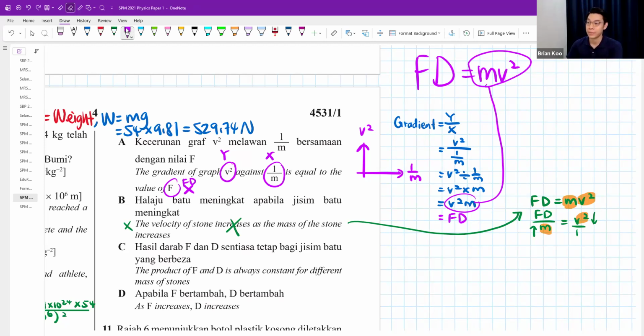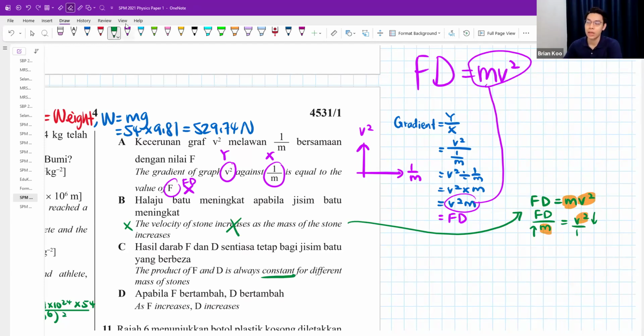Product of FD is always constant. Yes, it's always constant. So F multiplied by D, since these two are constant variables, every time you multiply F and D together, it will always be a fixed number. That's what it means, a constant value, even if you change the mass of your stone. Yeah, you can be changing different mass of stone. It will always be fixed.